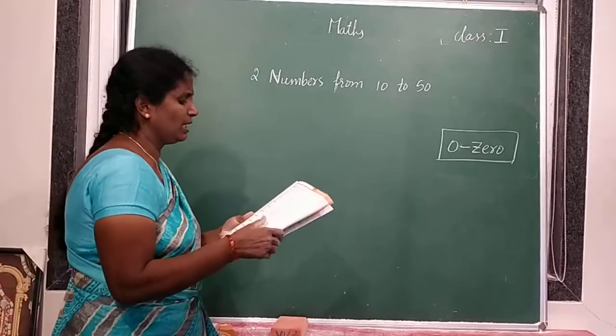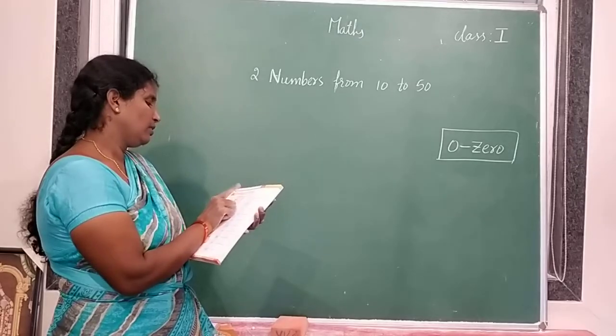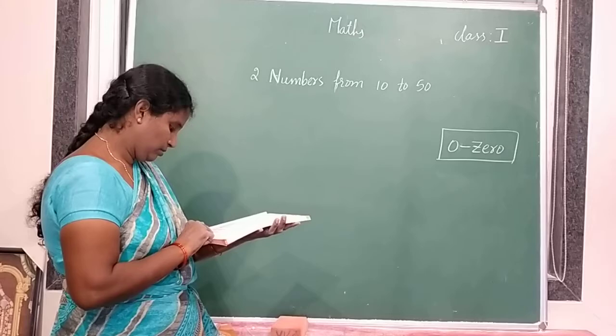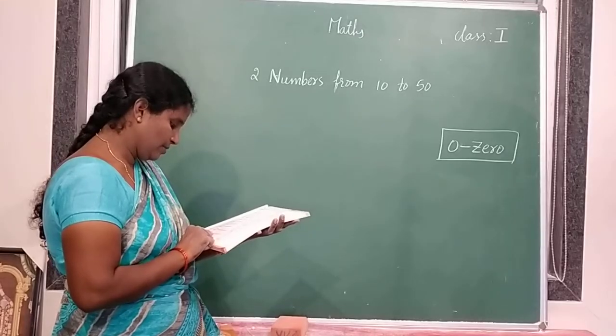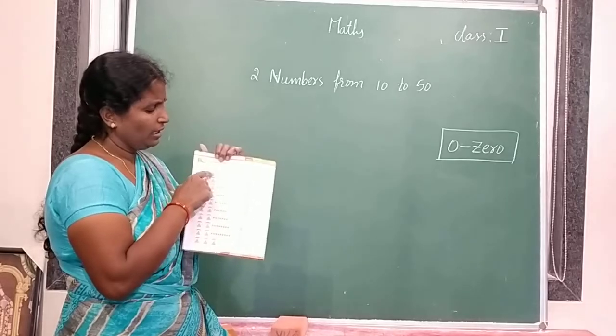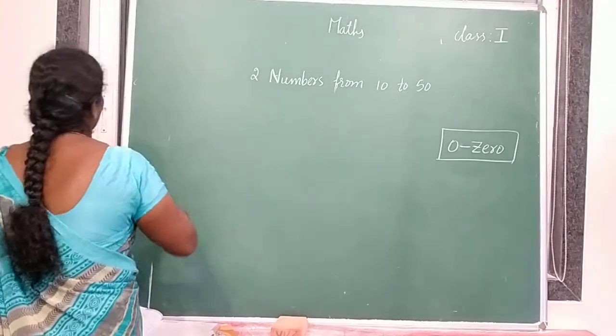Page number 23. Here in one jar, maybe these are oranges. So in one jar 10 oranges are there. So 10, 20 and 1, 21.